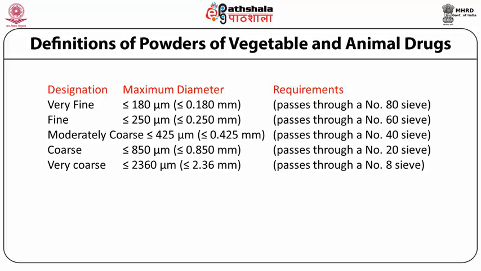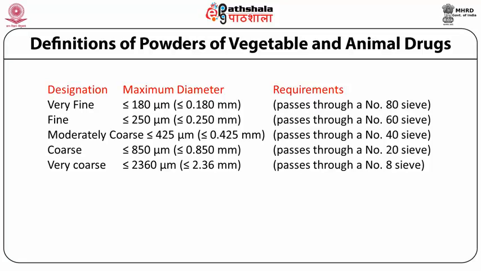Moderately coarse powder is the third kind of designation for the powders, where the maximum diameter is less than 425 micrometer, and in terms of millimeter it is 0.425. This powder passes through sieve number 40. The next kind of powder designation is coarse powder, which has a maximum diameter less than 850 micrometer or 0.850 millimeter.